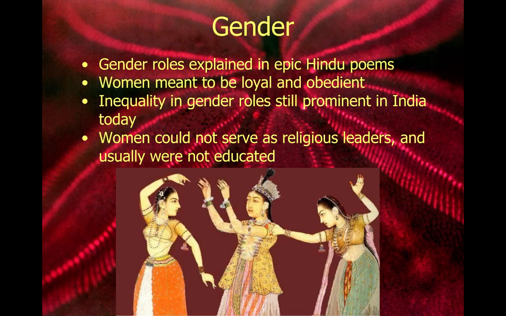In the classical Indian period, we also see that these epic poems that describe some of the duties of religion are also articulating gender roles. Women, like in many of the other classical societies, were not equal to men. There was an emphasis on wives being loyal and obedient to their husbands. The idea was that they were always meant to be subordinate. And what we also see is that there is some persistent inequality in gender roles in India's society, in India's future, even into the modern era.